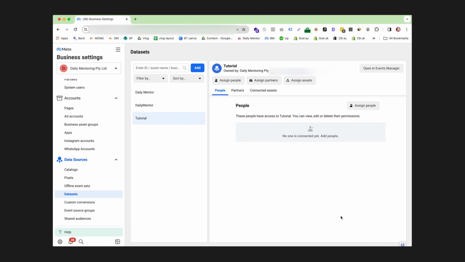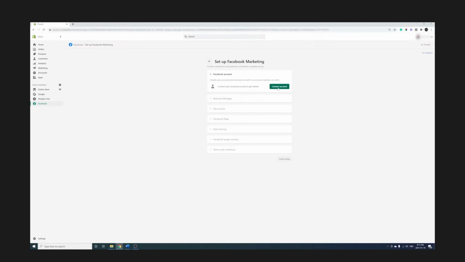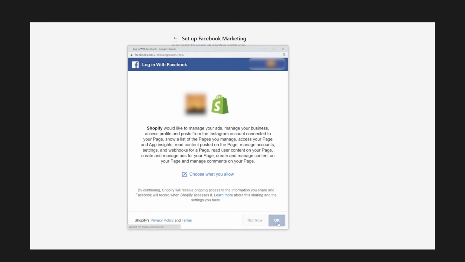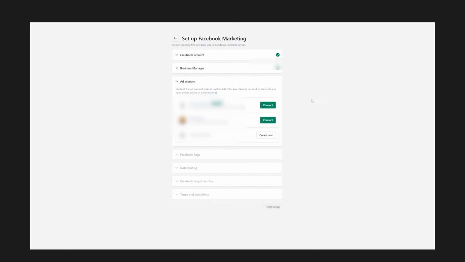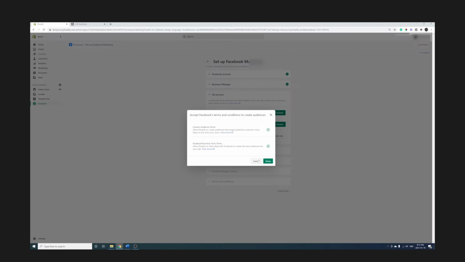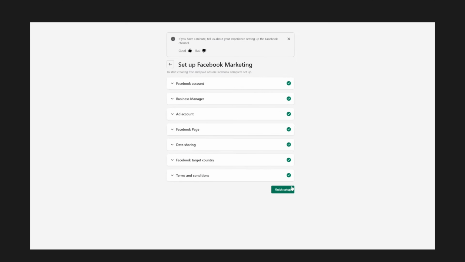So now all we need to do to link our ad account and our pixel to our Shopify store in the most effective way is come into Shopify, add Facebook as a channel, link the account by logging in, select all of the things that you've just set up and submit it. Now this pixel will be set up to track all kinds of things like page views, add to carts, and also purchases. If that doesn't make sense, trust me, I'm going to explain it in a few minutes. I know that setting stuff up is boring, but if you do not do that correctly, you may get very, very bad results or no results at all.